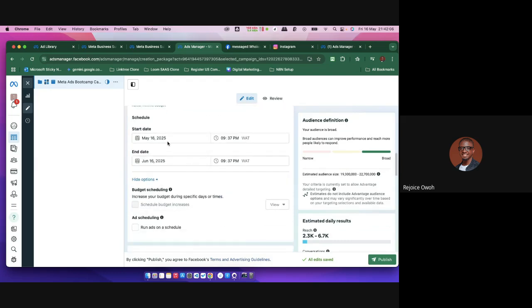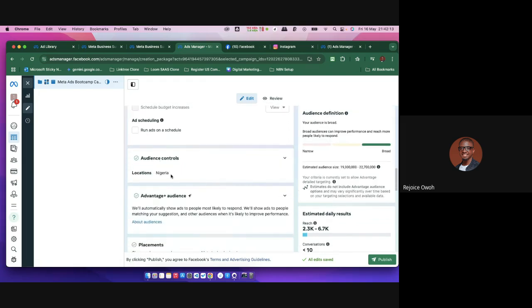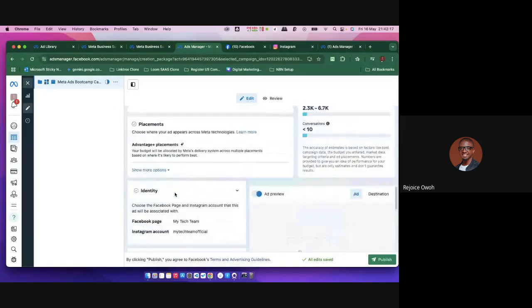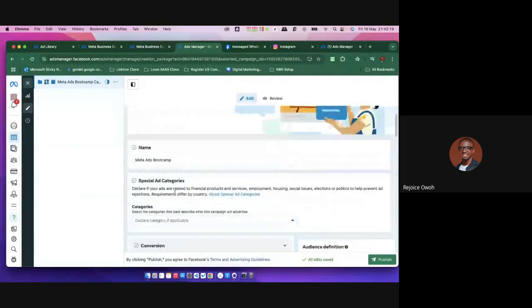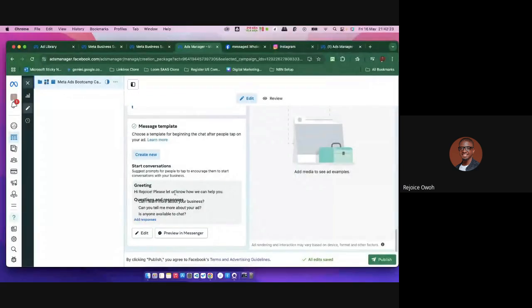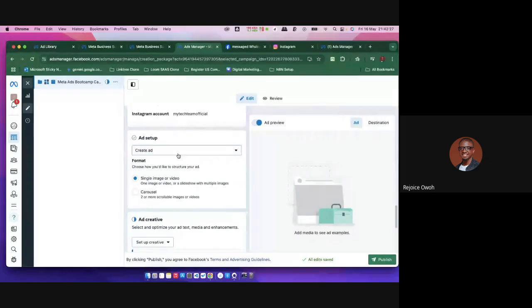So now I want to say the whole campaign is starting from May 16 to June 16, when I'll become president. The location is Nigeria, right? So I'm just setting all these things. This is me trying to set up my values, right? Okay, so I can actually create the art for me, but I want to show you guys something. I want to publish this and show you people something. Just give me a second.